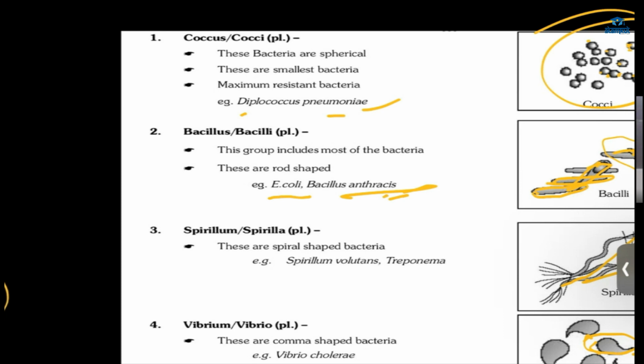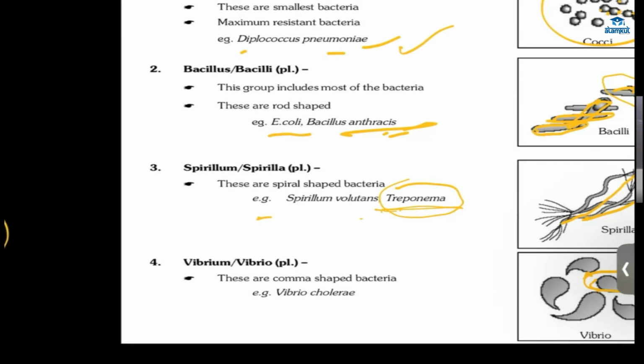And then we have spirillum. Example is Spirillum volutans, Treponema. In this bacteria, one example, if you remember, it is enough. Like for the coccus, we have example Diplococcus pneumoniae. Here we have example E. coli or Bacillus anthracis. And here we have Treponema. And for the Vibrio, we have Vibrio cholerae, the bacteria which causes cholera.